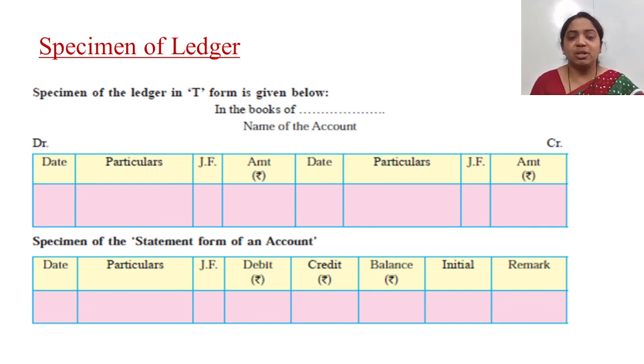On the basis of the journal, ledger posting is always done. For the ledger, you have to open various types of specific accounts, which you have seen in the first format of a ledger. So we have seen the meaning, then the definition, then the importance of a ledger. Okay, enough for today.